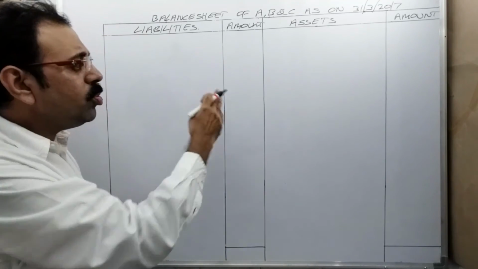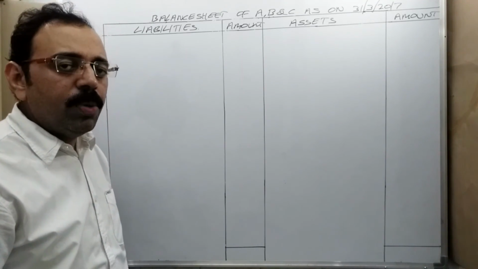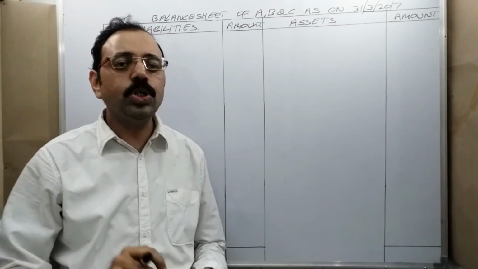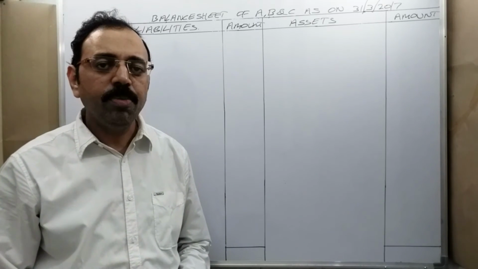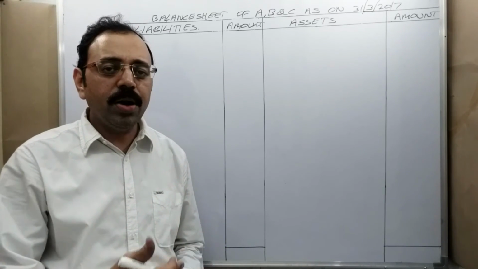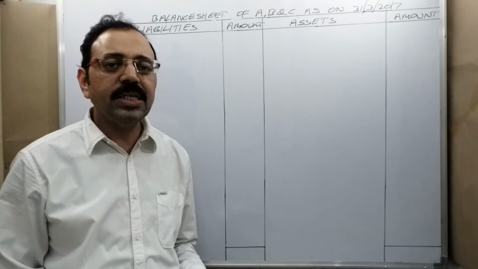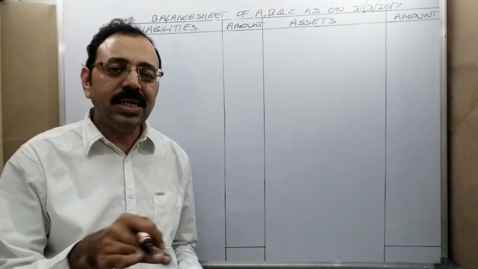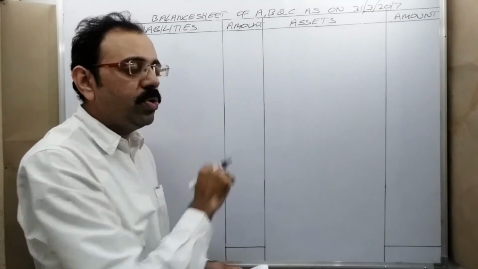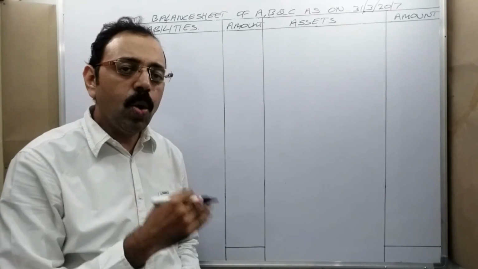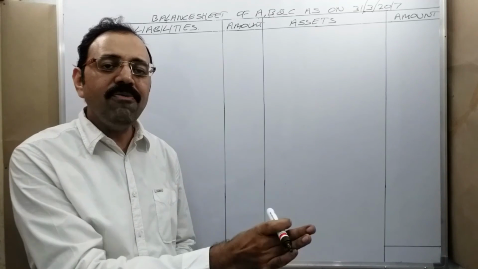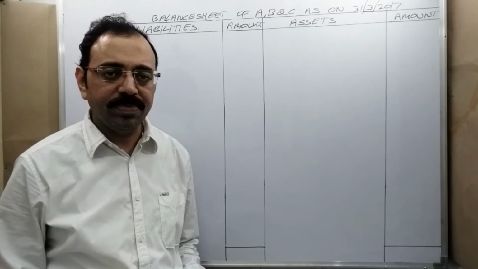Then how to prepare this balance sheet? Based on the old balance sheet, we should prepare the new balance sheet. Means what? One by one, you should observe the old balance sheet amounts. If there is any adjustment, by adjusting that, we should write the value here. If there is no adjustment, then the same value as it is we should take.